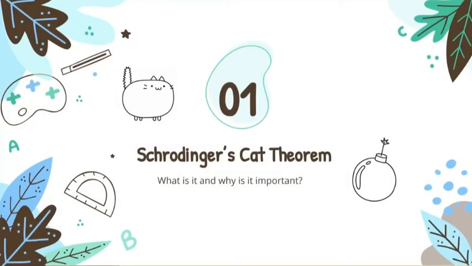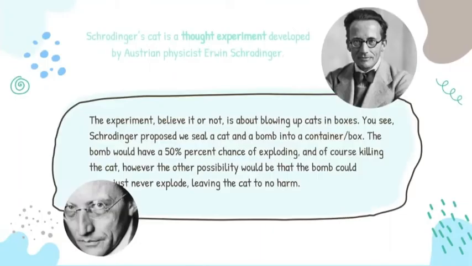Number 1. Schrodinger's cat theorem. What is it and why is it important? Schrodinger's cat is a thought experiment developed by Austrian physicist Erwin Schrodinger. The experiment, believe it or not, is about blowing up cats in boxes. You see, Schrodinger proposed we seal a cat and a bomb into a container or box. The bomb would have a 50% chance of exploding and of course killing the cat. However, the other possibility would be that the bomb could just never explode, leaving the cat to no harm.